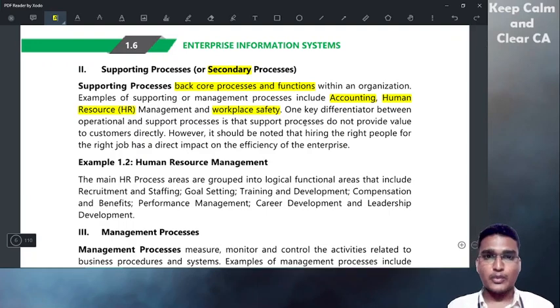With the help of supporting processes, the primary process will function. Alone they cannot function. That is the main process, and again, the supporting process will give some support to the main process.